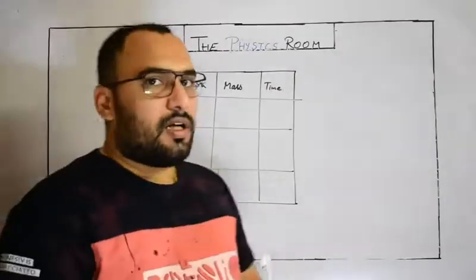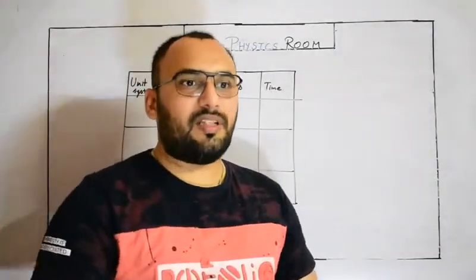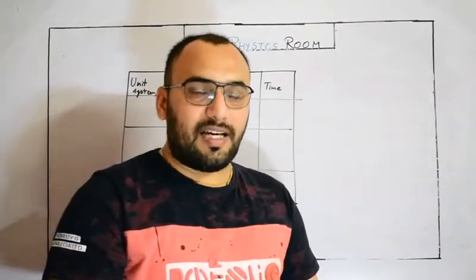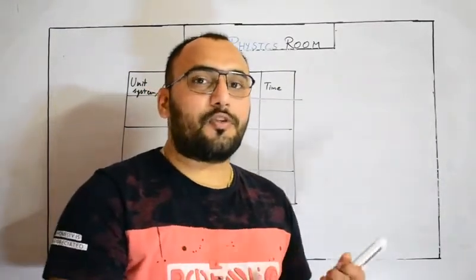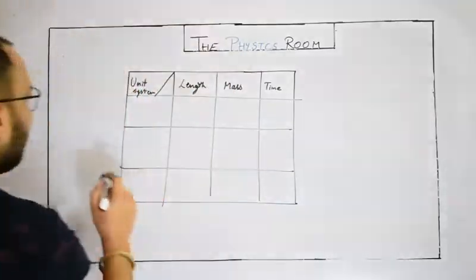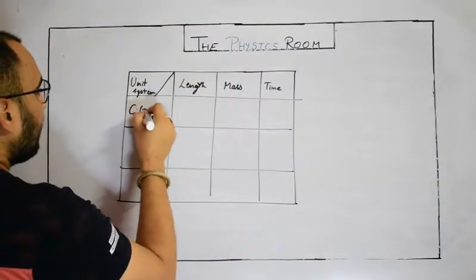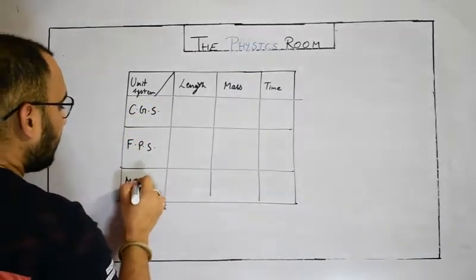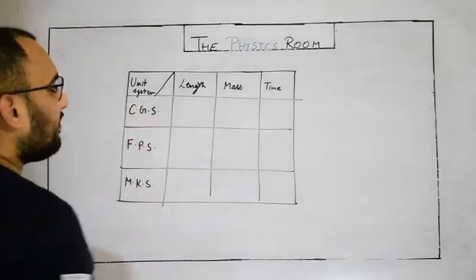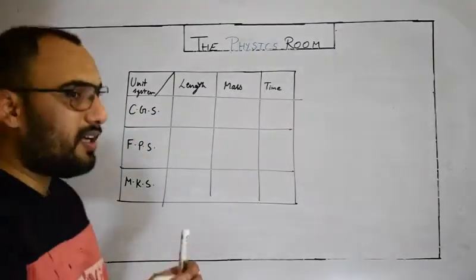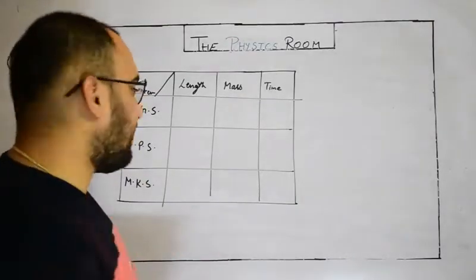Actually these are French and British unit systems. In the earlier era of science, these unit systems were being used by different countries and continents. Okay. So there are 3 unit systems: CGS, FPS and MKS. CGS is also known as the French unit system, FPS is the British unit system and MKS is called the metric system or metric unit system.